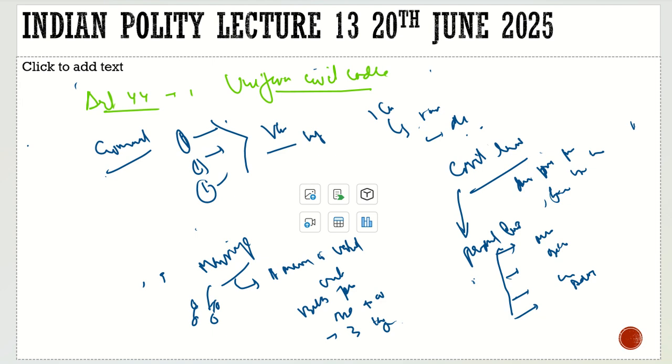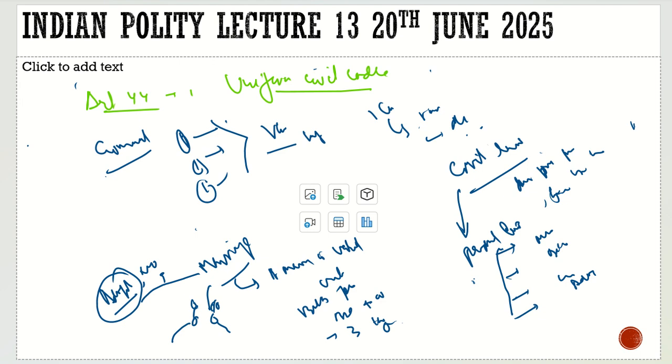The inheritance law is different. The man will get extra than the girl child. Then what about if, let's assume, that they are not able to conceive and they want to adopt a child? What about his inheritance? Will he get the inheritance? The answer is no. So the inheritance law is different under the Islamic law.